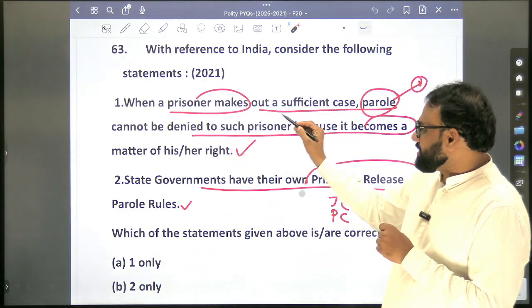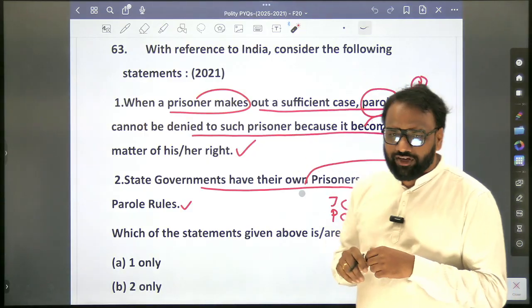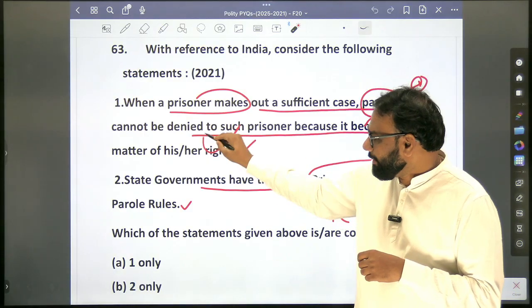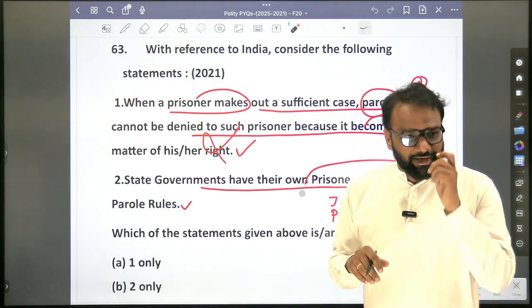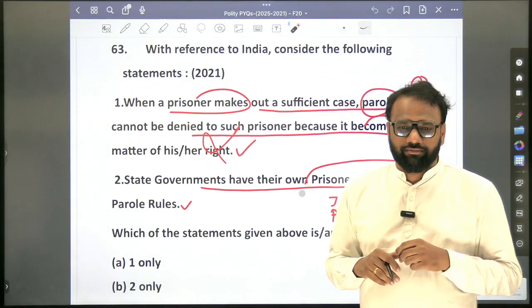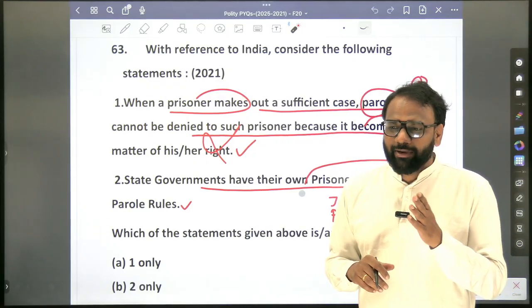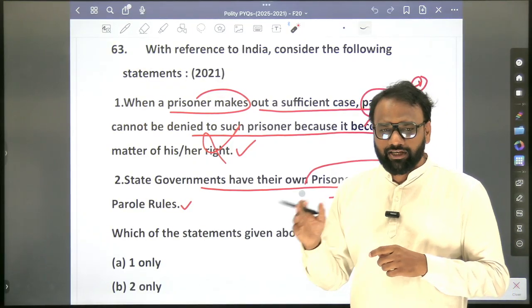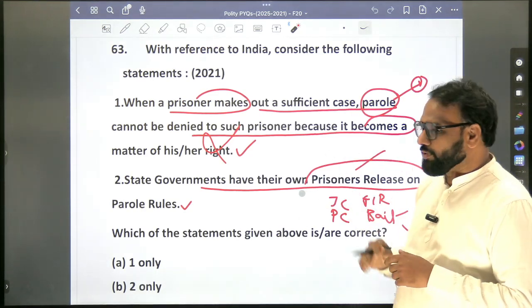So in the first case, when a prisoner makes out a sufficient case, parole cannot be denied to such a prisoner because it becomes a matter of his or her right. No, it does not become a matter of his or her right. Okay, he cannot claim it. But bail, in some cases, he can claim it as a matter of right. In some cases, not in all the cases. In a UAPA case, he cannot claim it as a matter of right. Okay, but in some other cases, he can claim. Okay, state governments have their own prisoners release on parole rules.